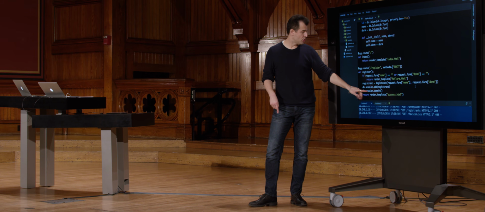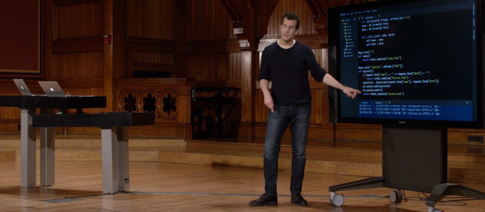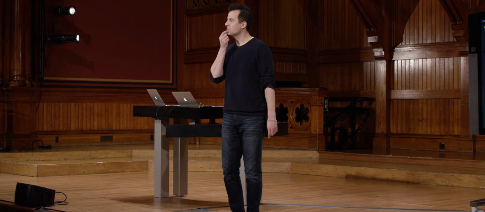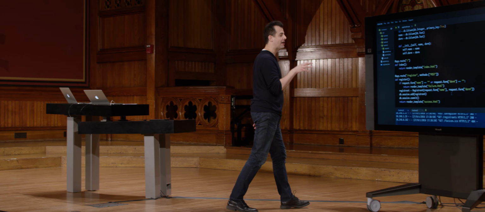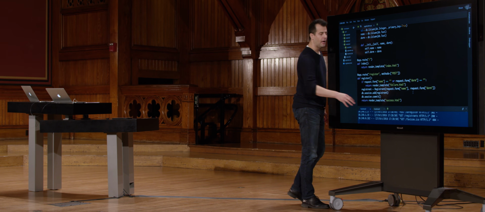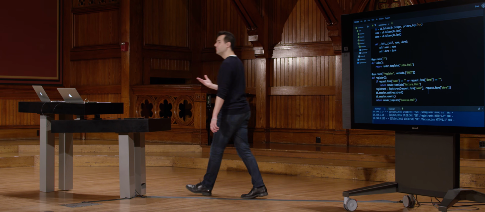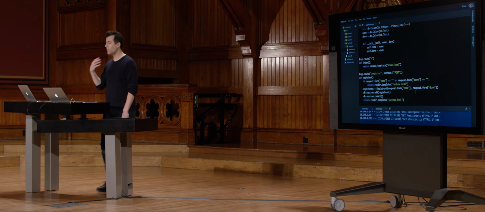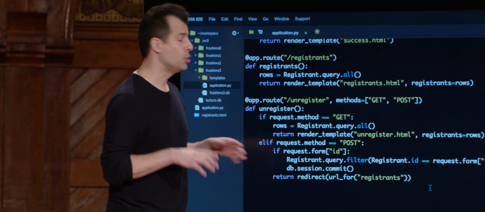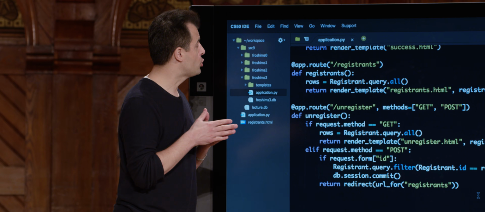And meanwhile, this object now, registrant, is actually going to have inside of it the ID that was stored in the database. So I don't have to worry about insertions. I don't have to worry about any updates or deletes. I can interact with my data now completely at a higher level in Python alone and leave it to the ORM, SQLAlchemy here, to actually do the creation of the SQL statements. And if you look later in here, if you'd like to play around, you'll see that we've rewritten registrants and unregister as well to use SQLAlchemy as opposed to raw SQL queries.